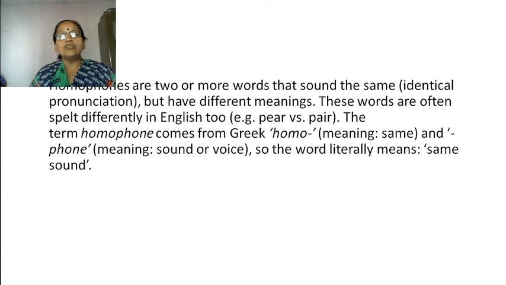Homophones are two or more words that sound the same, with identical pronunciation, but have different meanings. These words are often spelled differently in English too. For example, pair and pear. The term homophone comes from the Greek homo. Homo means same and phone means sound or voice. So the word literally means same sound.